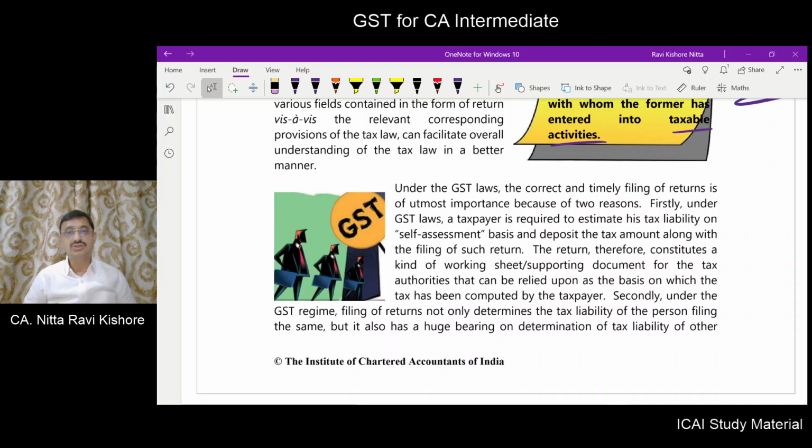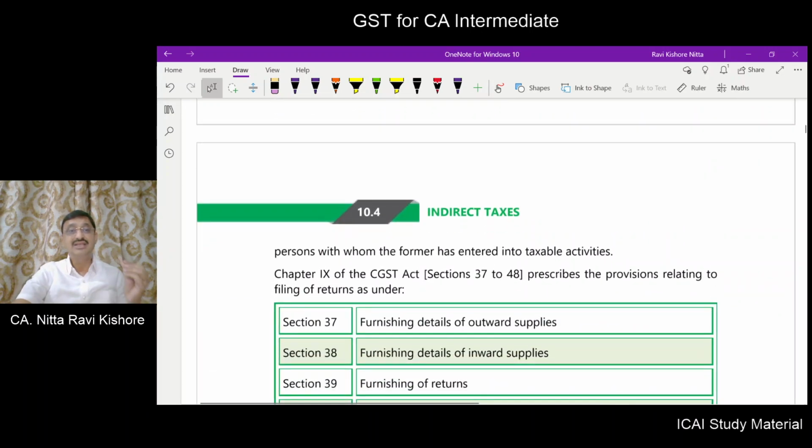Okay. Also, the return filing not only determines the taxability of the person filing the return, but also it will be useful in determining the tax payable by the other person with whom this taxpayer has entered into taxable activities. So the returns furnishing, let us say A is a taxable person or a registered person.